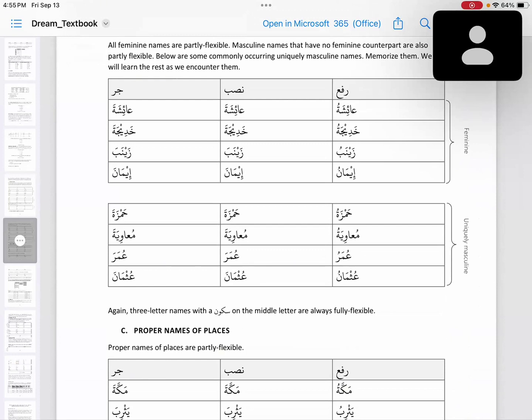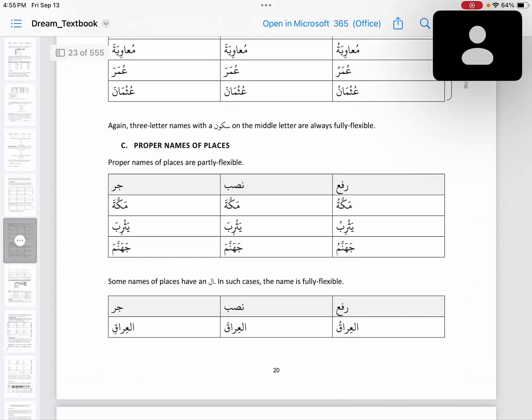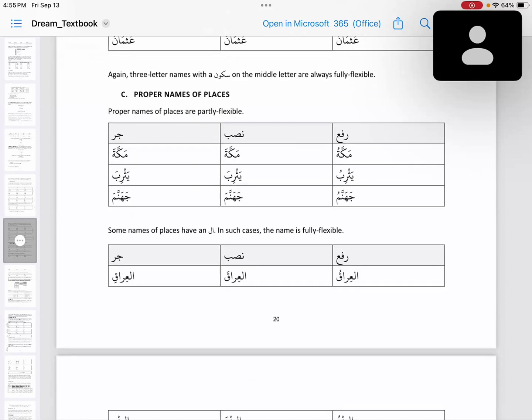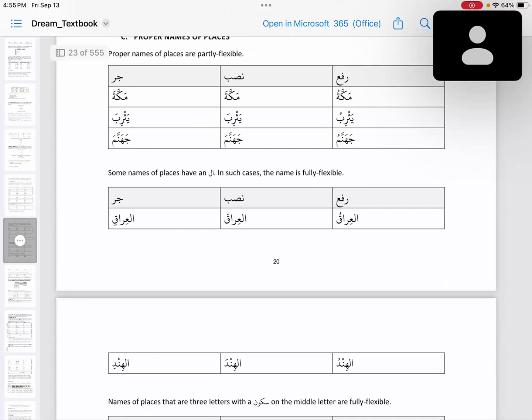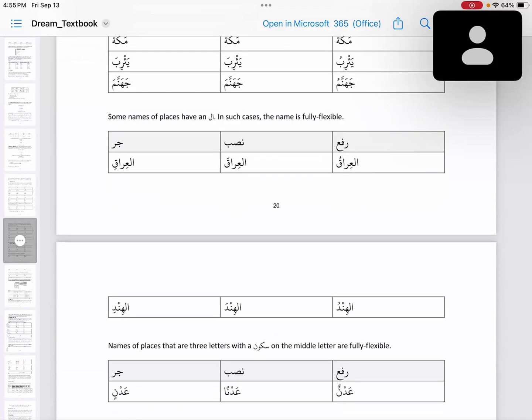Then we have proper names of places like Makkatu, Makkata, Makkata, Yasribu, Yasriba, Yasriba, Jahannamu, Jahannama, Jahannama. But as we learned, some names of places have alif lam. The names of places that have alif lam will be fully flexible without tanween. Al-Iraqu, Al-Iraqa, Al-Iraqi, Al-Hindu, Al-Hinda, Al-Hindi.